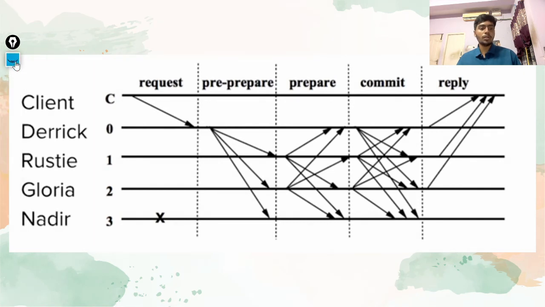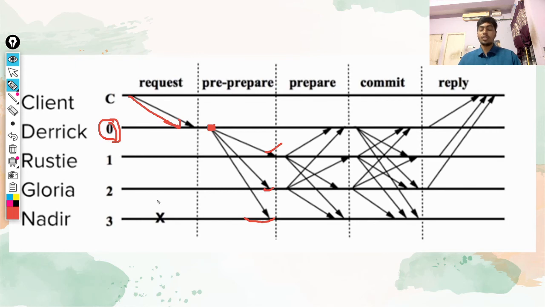Now, see this example. Here this 0 is the primary node, or the main general. First there is a request being passed on, and from the main general it goes to everyone. Similarly from this node he prepares to Rusty, Gloria and Nader. Let's assume that Nader is a faulty node.